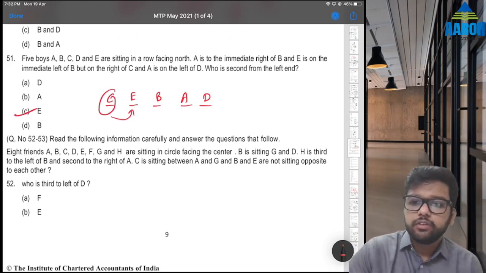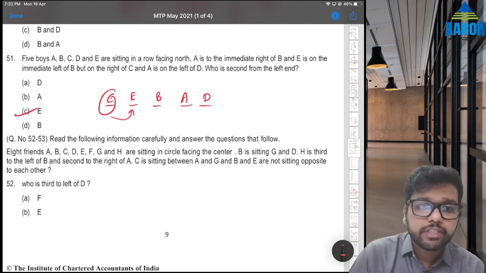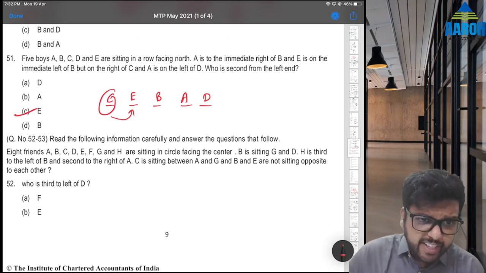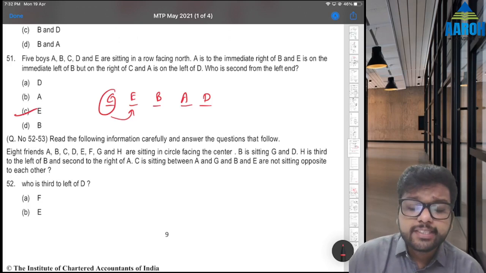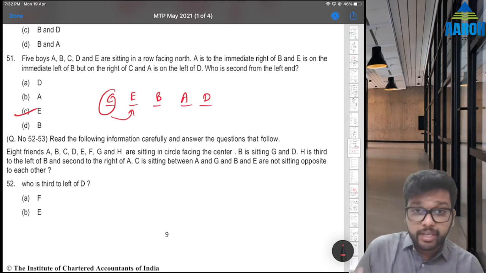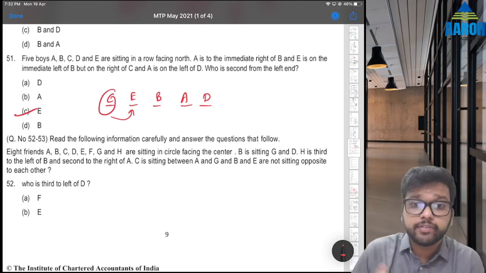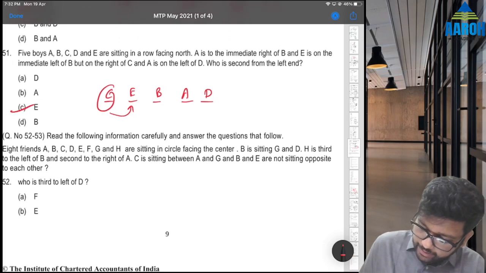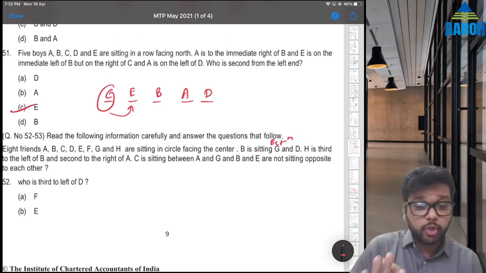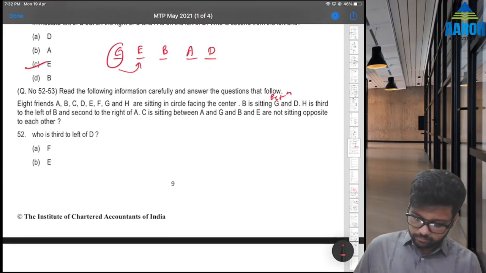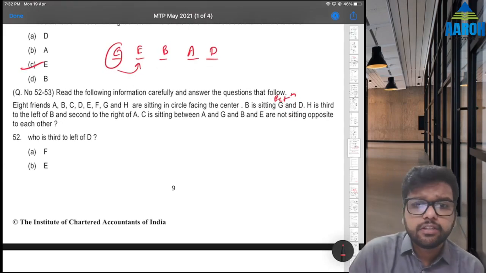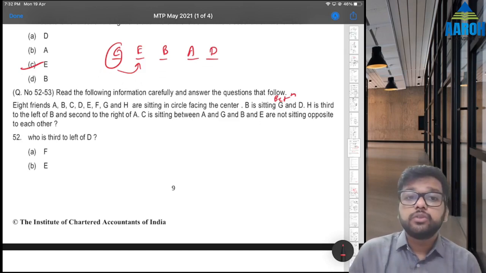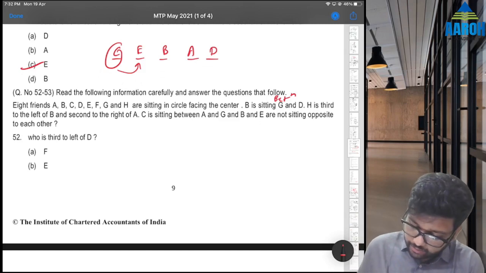So next, for 52 and 53, they have given a circular arrangement. 8 friends A, B, C, D, E, F, G, H are sitting in a circle facing center. B is sitting between G and D. Okay, maybe it is B is sitting between G and D because we don't know. They have not written it properly. Let's assume that it is between and let's hope it is solved. Let's see. B is sitting between G and D. H is third to the left of B and second to the right of A. So H, B and A we can draw. How? See.